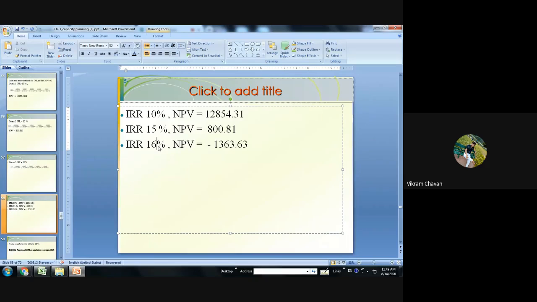Maybe 15.40, 15.60. And in this manner, we have to smoothen this particular guessing, and we have to reach that particular conclusion that will be the final IR value when NPV equal to 0.